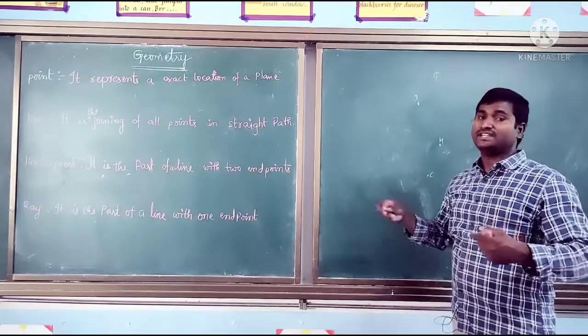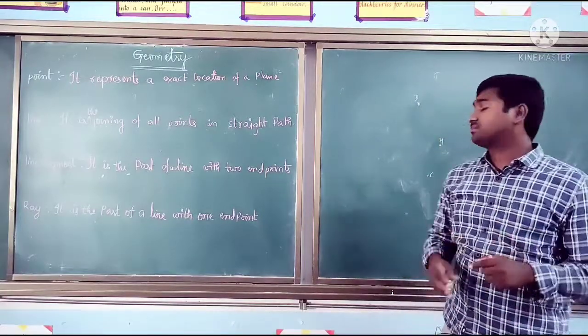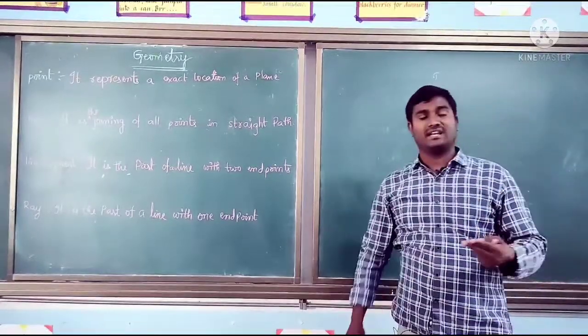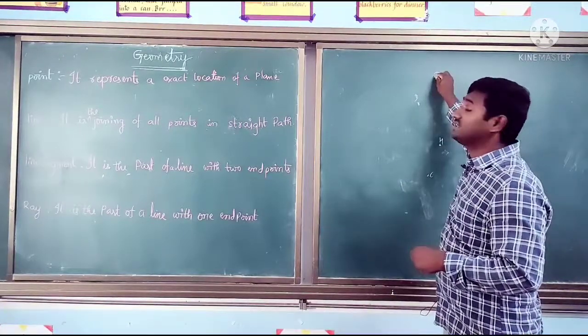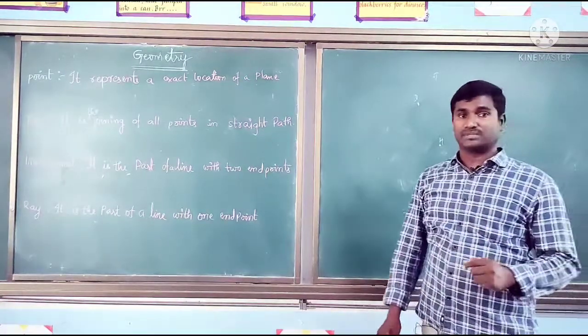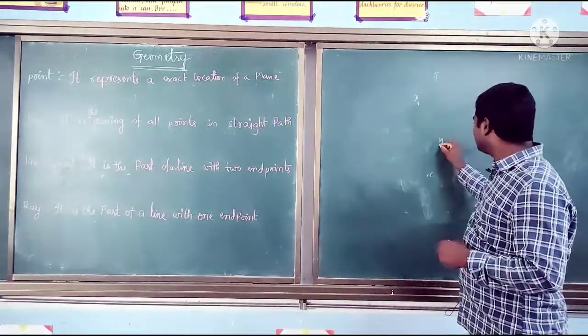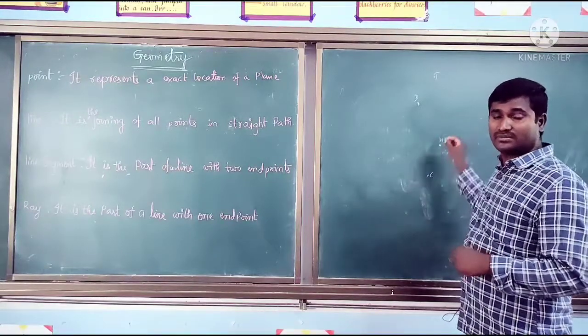In the India map they may ask you to represent Chennai, Hyderabad, Delhi, Jammu Kashmir. So we can represent Jammu Kashmir at the top, then Delhi, Hyderabad, Chennai, like that. This point represents the exact location of Hyderabad in the India map.